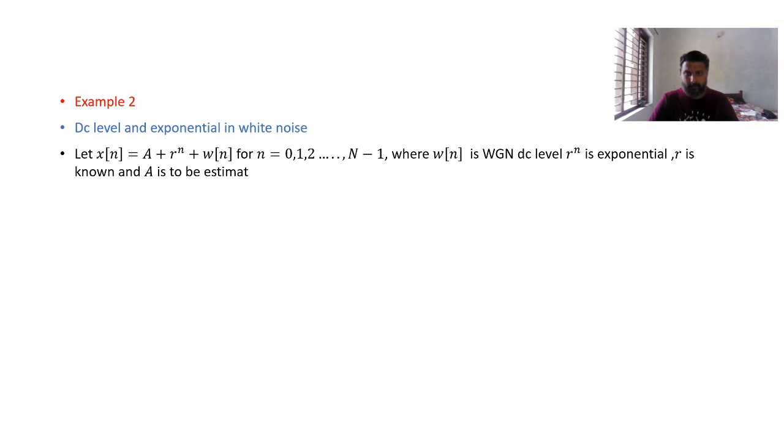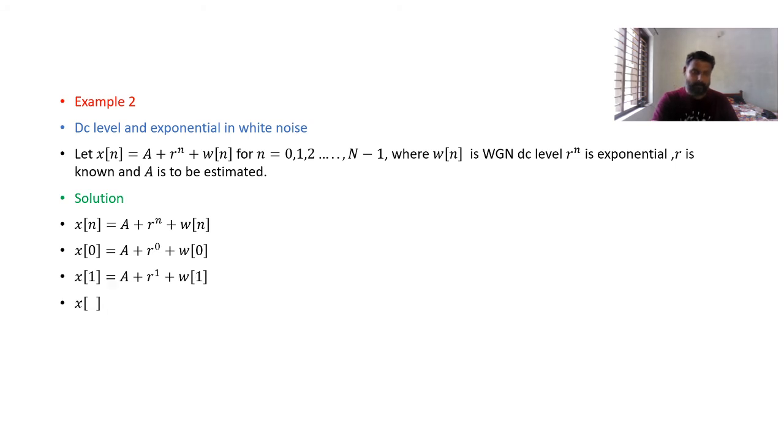The model is that R is known and A is to be estimated. Okay, for the model I will give, we can see the estimation. x[n] I can write as A plus r[n] plus w[n]. So x[0] is A plus r[0] plus w[0], x[1] is A plus r[1] plus w[1], x[2] is A plus r[2] plus w[2], etc.